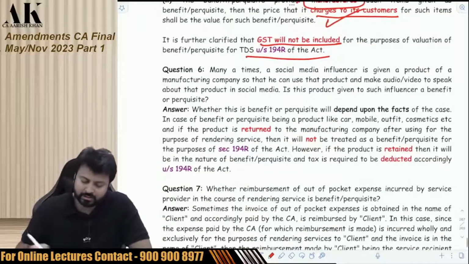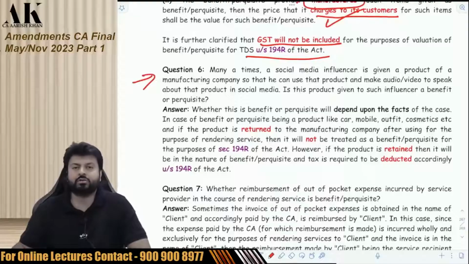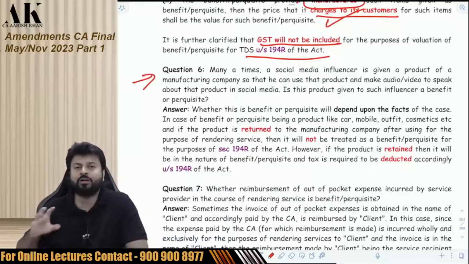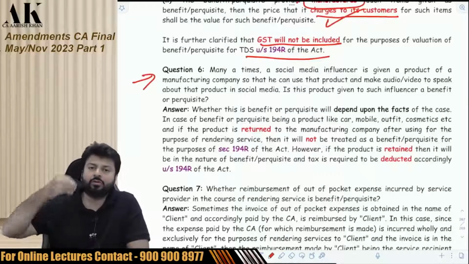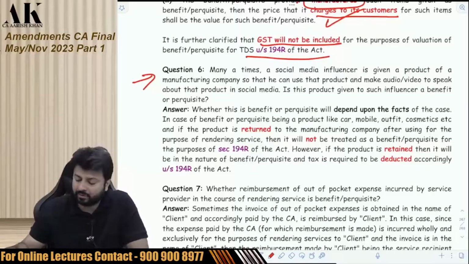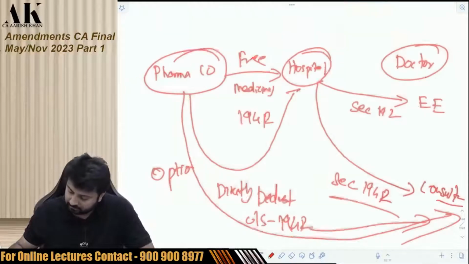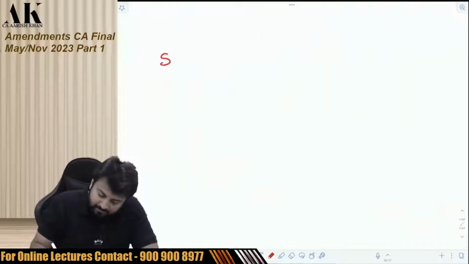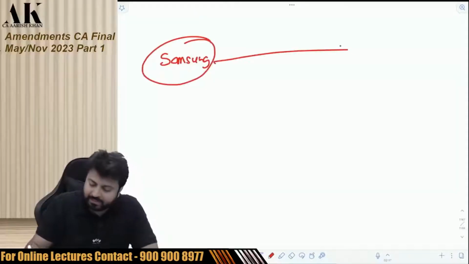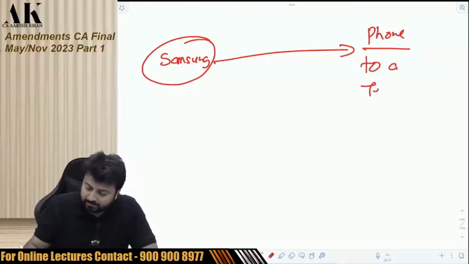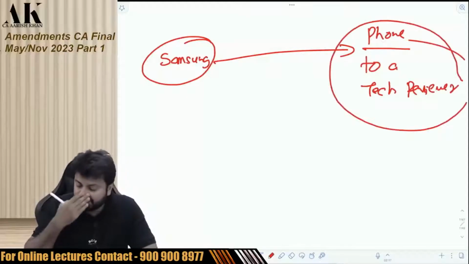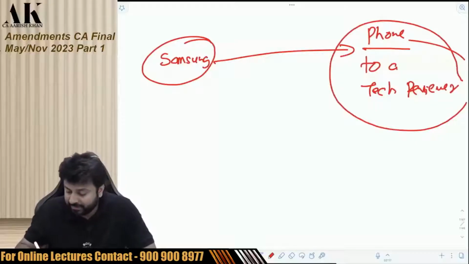Now the next question is a very, very important and very practical question. There are so many companies who give sample products to social media influencers. Like for example, suppose Samsung has given a phone to a tech reviewer. So this phone which is given to the tech reviewer, will this be subject to TDS?